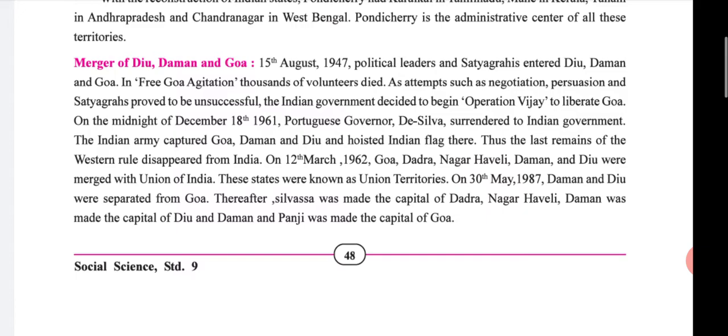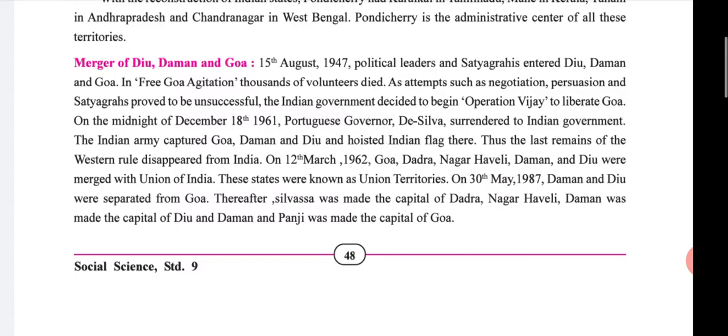On the midnight of December 18, 1961, Portuguese governor De Silva surrendered to the Indian government, and the Indian army captured Goa, Daman and Diu and hoisted the Indian flag there. Underline. Thus, the last remains of Western rule disappeared from India.